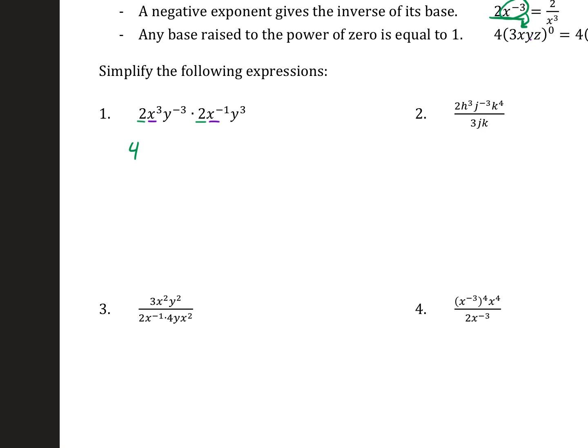When we're multiplying and they have the same base, what's the exponent rule? You add them. So 3 plus negative 1 is 2, x squared. Okay, so x squared. And then the y's, y to the negative 3 and y to the third. What's negative 3 plus 3? 0.